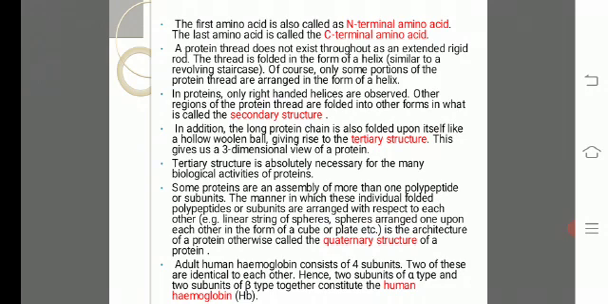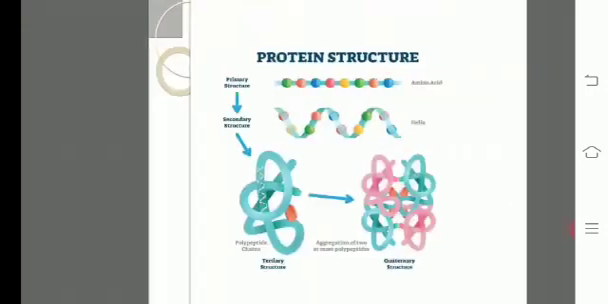Adult human hemoglobin consists of 4 subunits. Two of these are identical to each other, hence 2 subunits of alpha type and 2 subunits of beta type together constitute the human hemoglobin. So this was about the primary, secondary, tertiary and the quaternary structure of the protein.